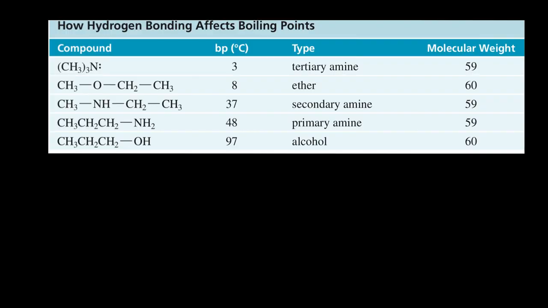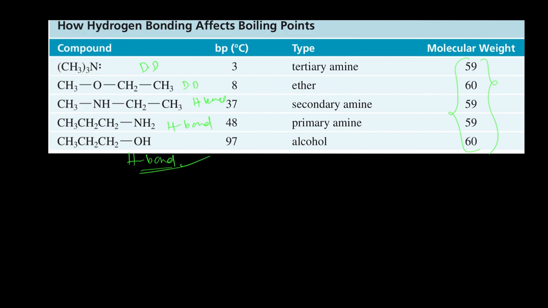Now, here are given some compounds. This is a tertiary amine, this is an ether, this is a secondary amine, this is a primary amine, this is an alcohol. We know that alcohol forms hydrogen bonds, primary amine also forms hydrogen bonds, and secondary amine also forms hydrogen bonds. Ether has just a dipole force present. Here also a dipole force will be present. Then which forms the stronger hydrogen bond? Alcohol. Now if you observe their molecular weights, they are comparable: 50, 60, 59, like this.